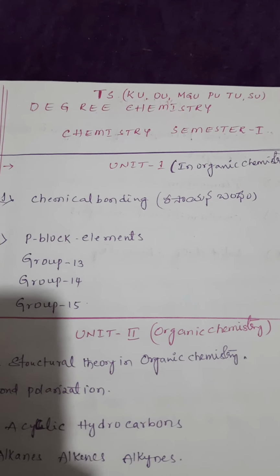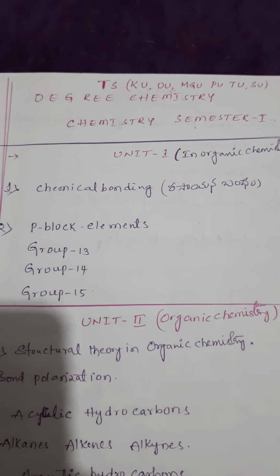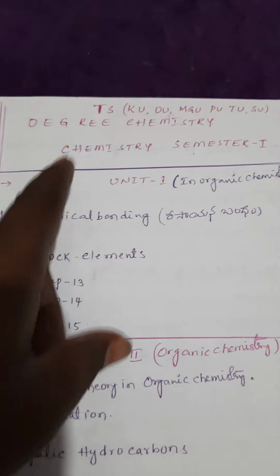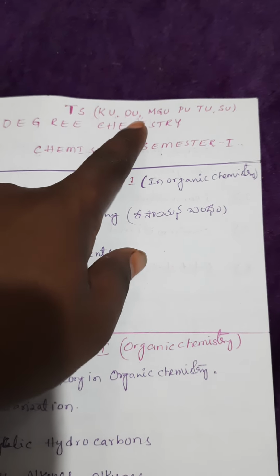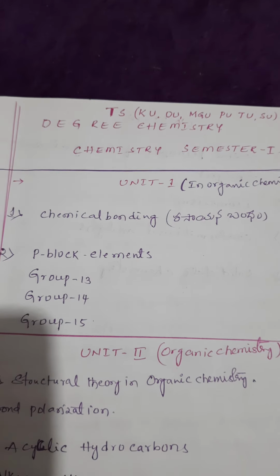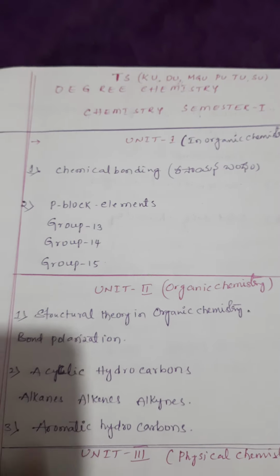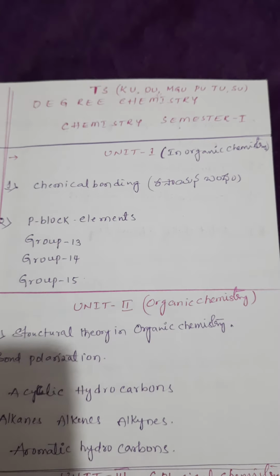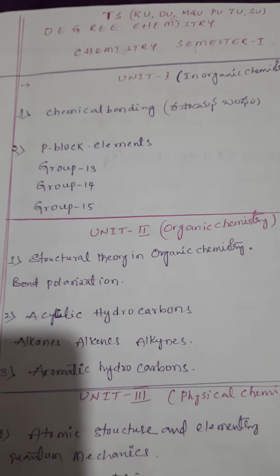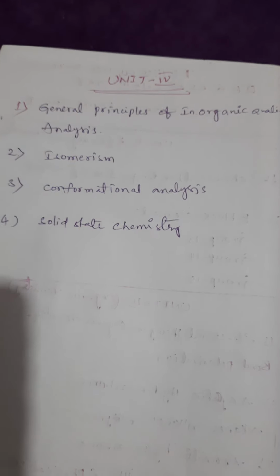Now I would like to discuss the degree first semester chemistry. This chemistry syllabus comes under the following universities in Telangana state: Kakatiya University, Osmania University, Mahatma Gandhi University, Palamuru University, Telangana University, Satavahana University. So this is the degree chemistry first semester. Degree first semester contains 4 units: first unit inorganic, second unit organic chemistry, third unit physical chemistry, fourth unit general chemistry.